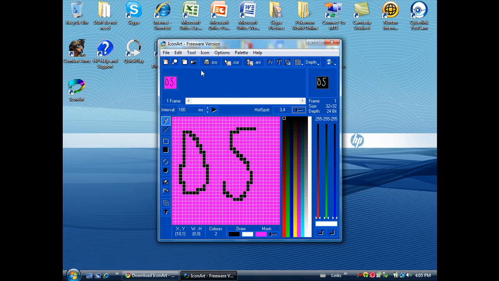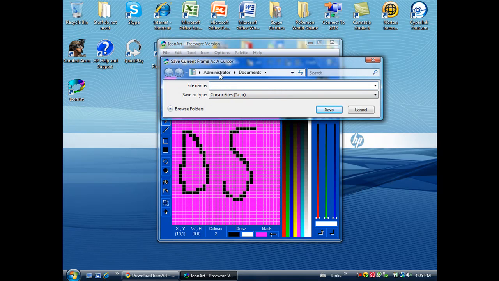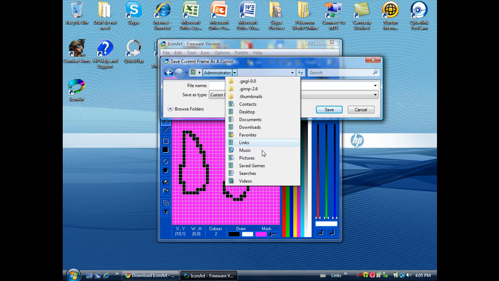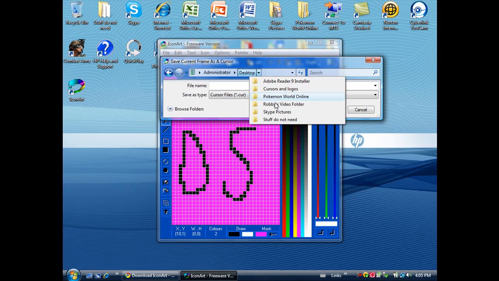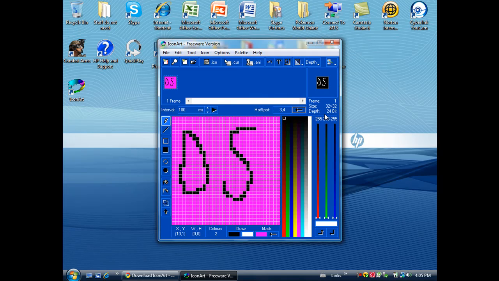Okay, I'm going to do that again for some reason. There we go. So I'm just going to save it in my place. Wait, where's the desktop? Okay, cursors and logos. I'm just going to save it in there. Cursors, DS. Just click save.